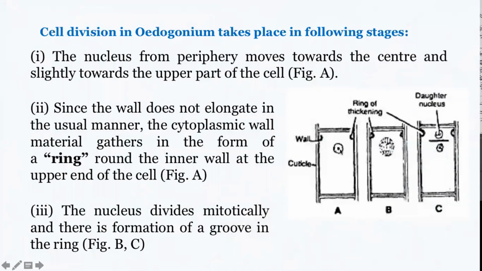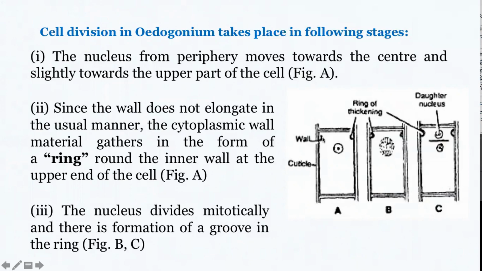At the beginning of cell division, the nucleus, which is in a peripheral position, will move towards the center and slightly towards the upper part of the cell. Once the nucleus has moved, soon you can see small projections or ridges being formed from the wall layers towards the upper end of the cell.